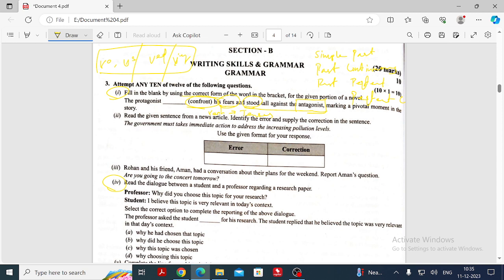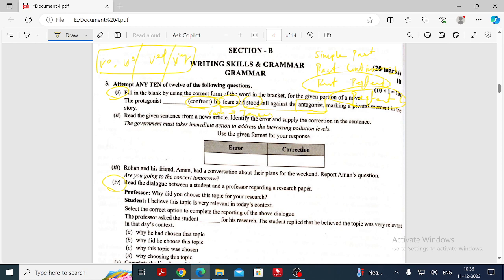Past perfect continuous denotes a past action of limited duration, and we don't have any limited duration. Past perfect needs two different past actions which happen one after the other, and we don't have two different past actions, so we can remove that.